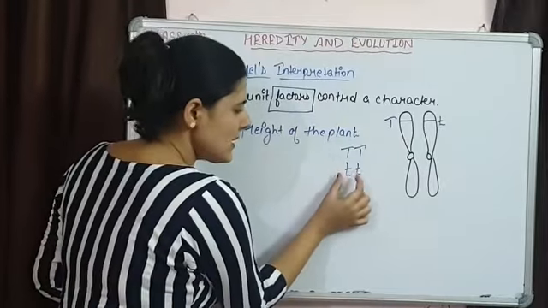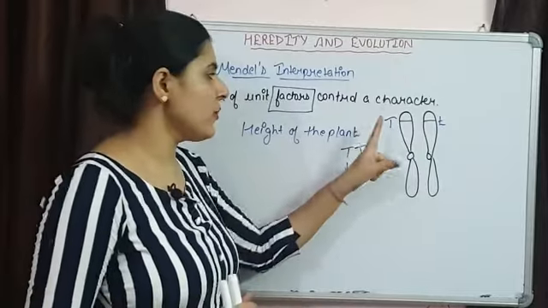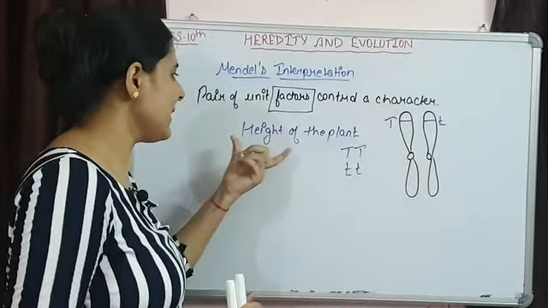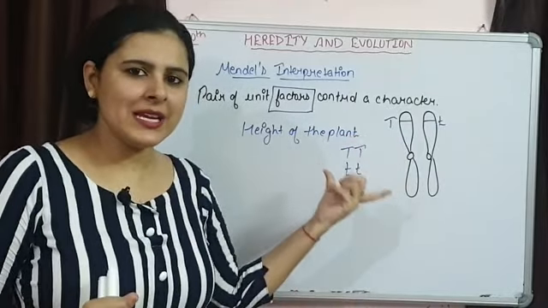So this is a pair of factors, and this pair of factors is responsible for controlling the character. And what is the character? The character is the height of the plant. This was said by Mendel.